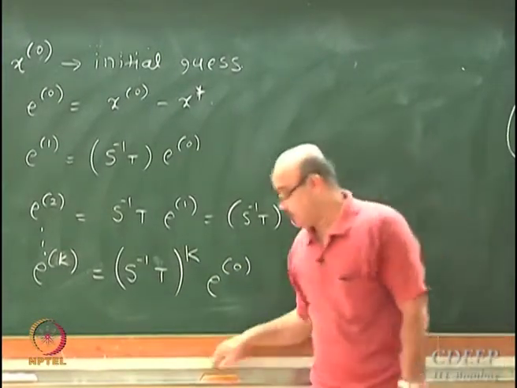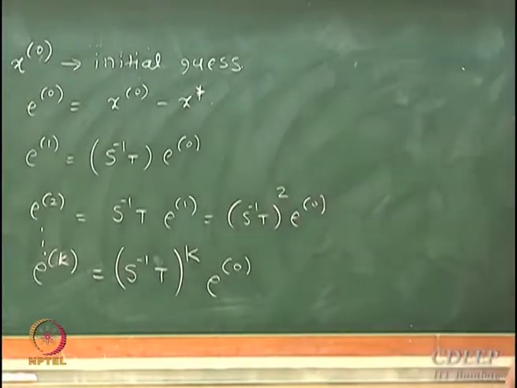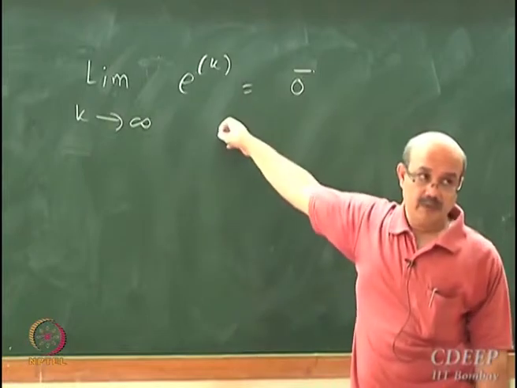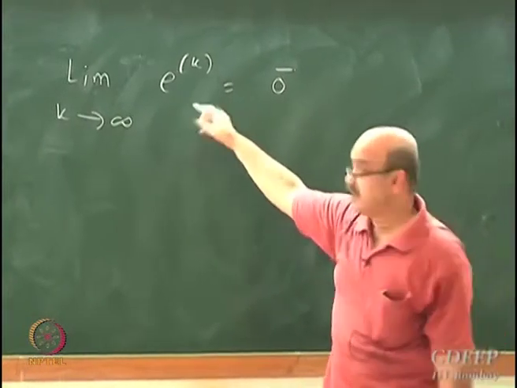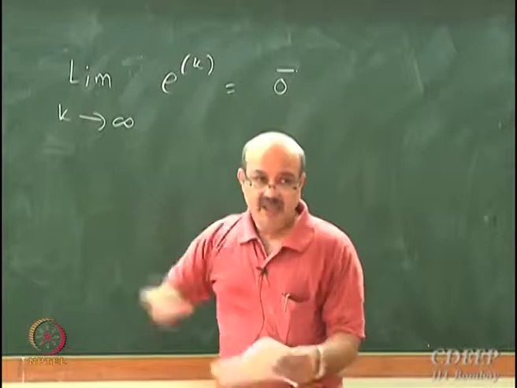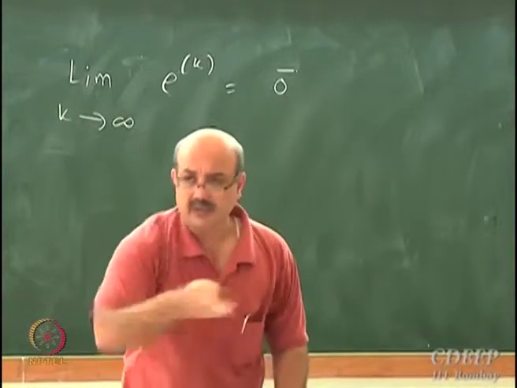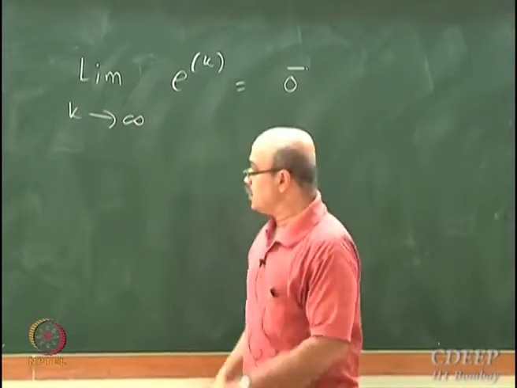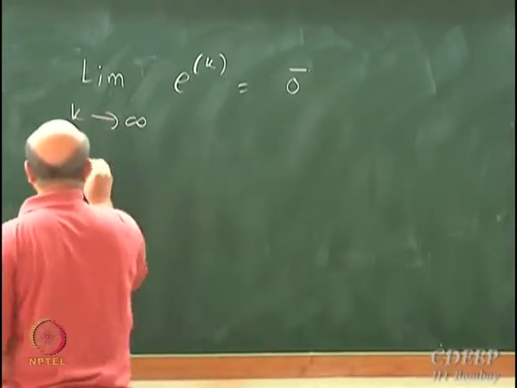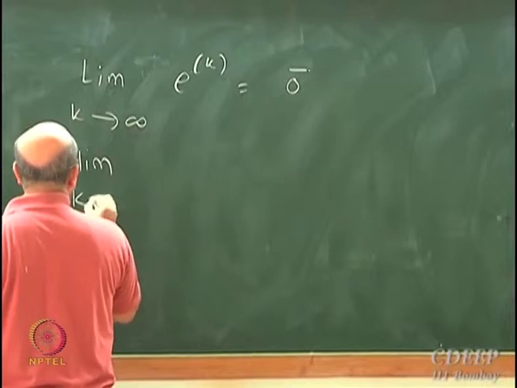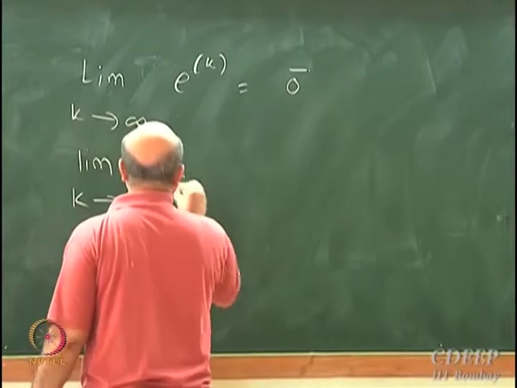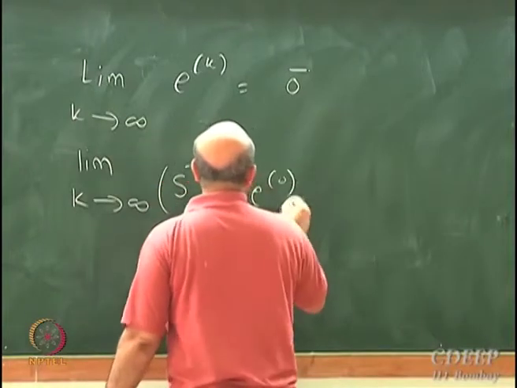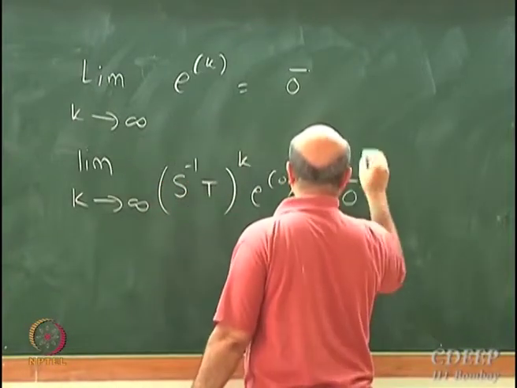So what should happen now is, do you agree with me? What I want to happen is this: limit as k tends to infinity. If I do more and more iterations, I go closer and closer to the solution. That's what should happen. Which means limit as k tends to infinity, S inverse T raised to k E naught should be the 0 vector.